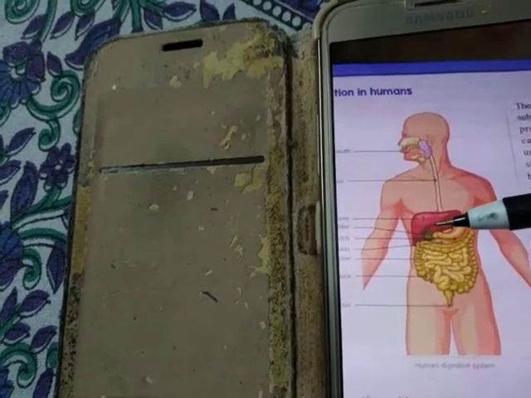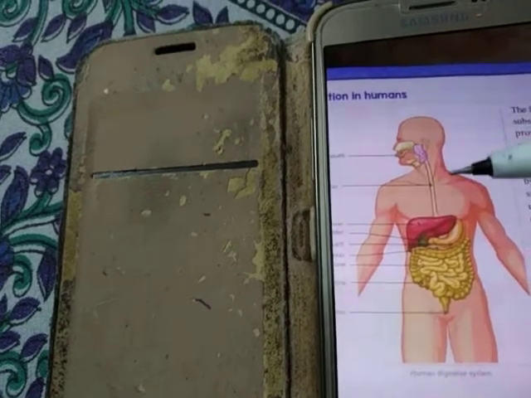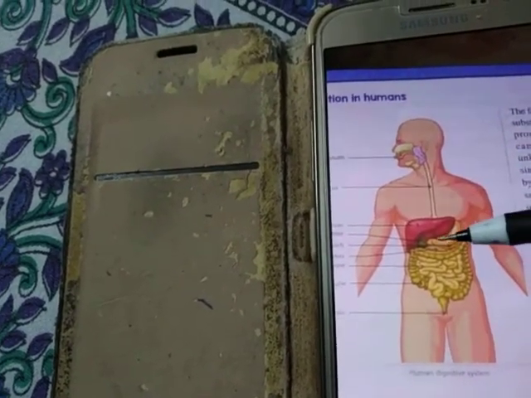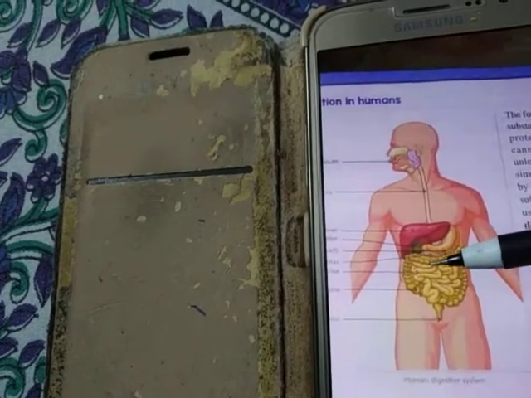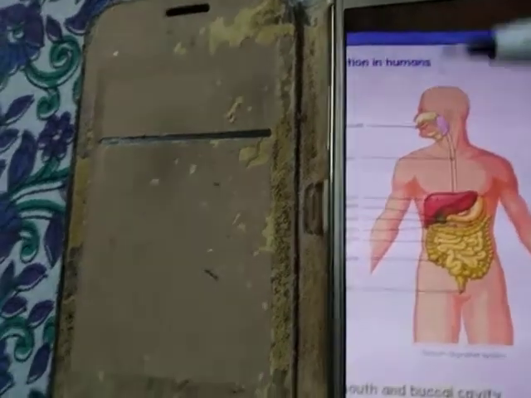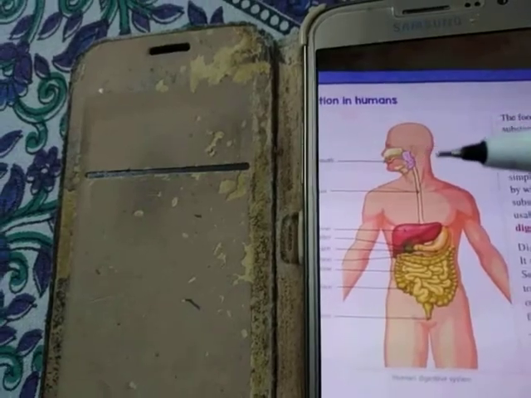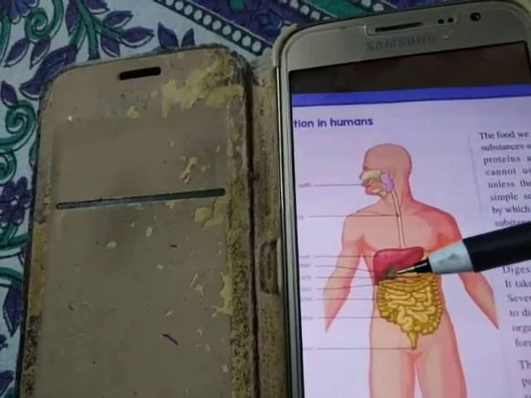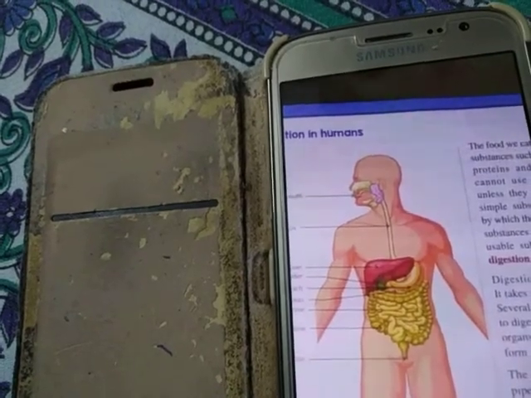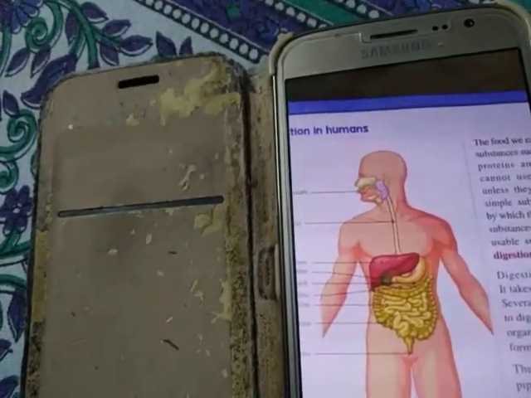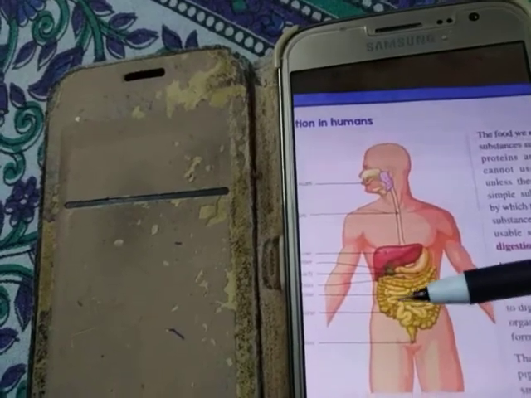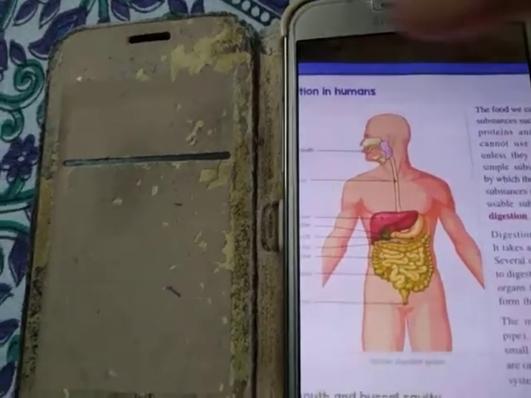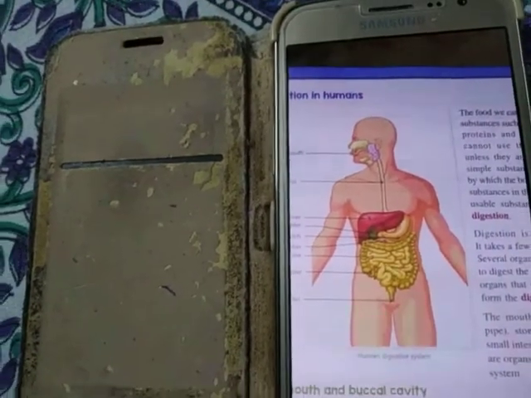After that, in the small intestine, protein, carbohydrates and fats are broken into simple forms and then it comes into the large intestine. In the large intestine, the undigested food particles are again absorbed, and the remaining particles which are still undigested are removed from the body through the anus. So this is the overall digestive system.